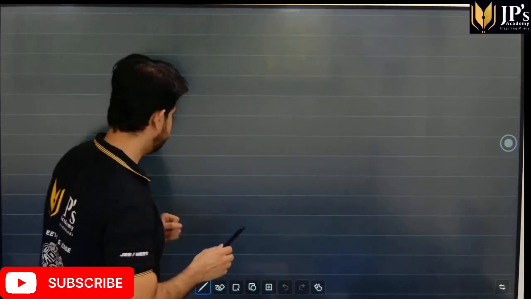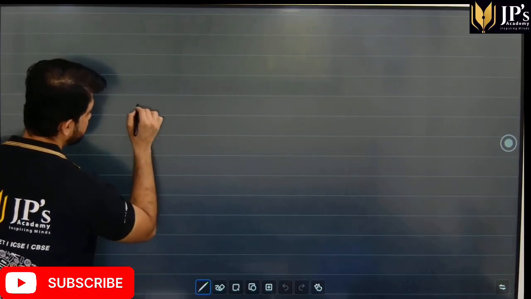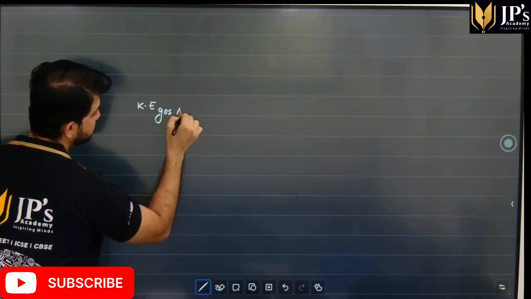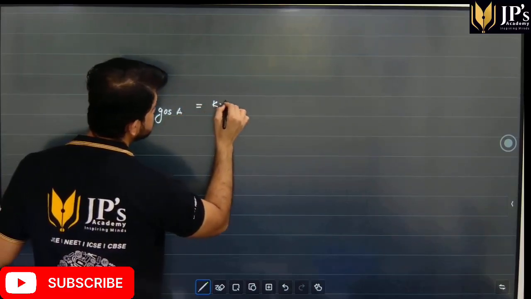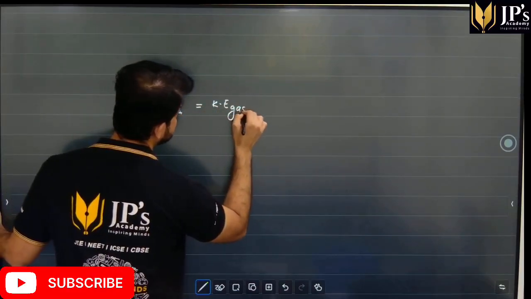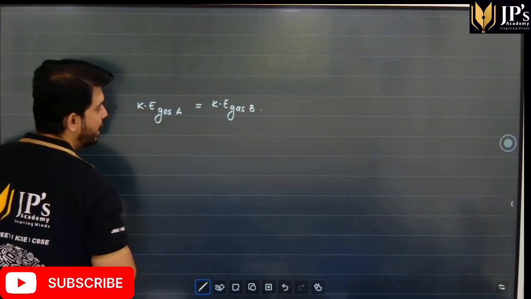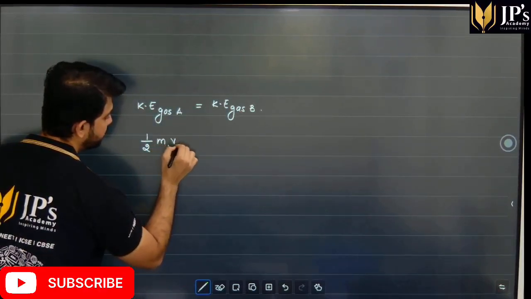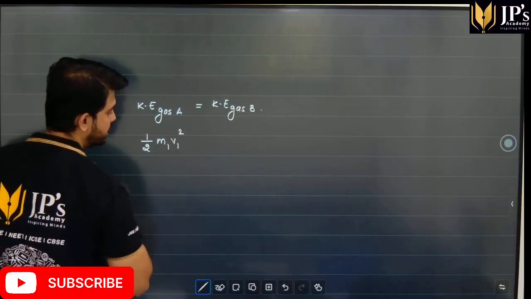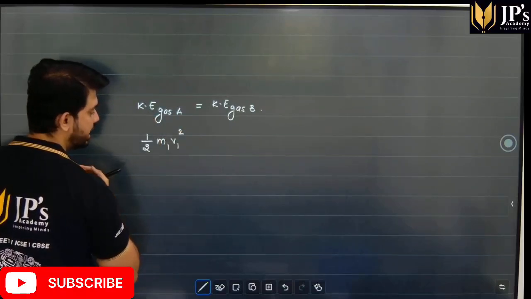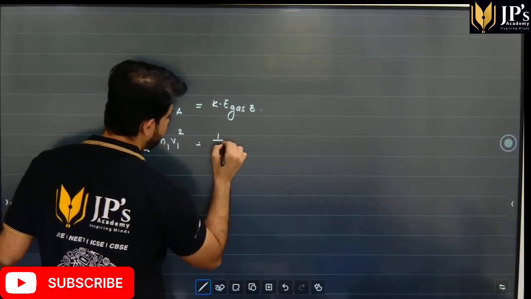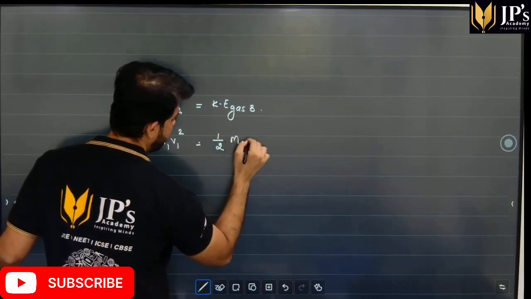So the kinetic energy of gas A will be equal to the kinetic energy of gas B. And kinetic energy, we know, students, is half m v square. Let's say the mass of gas A is m1 and velocity is v1, and for gas B, it is half m2 v2 square.